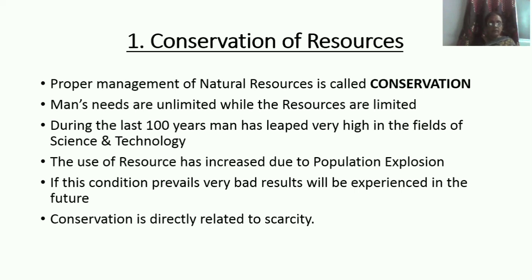So it includes the rational usage of resources. It's conservation and reuse. In order to protect these resources, we have to use them rationally. Rationally means we should not waste the resources. We should use them economically, and we should try to reuse those resources. So what is the meaning of conservation of resources? Proper management and utilization of natural resources is called conservation of resources.